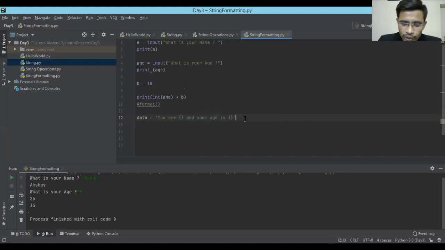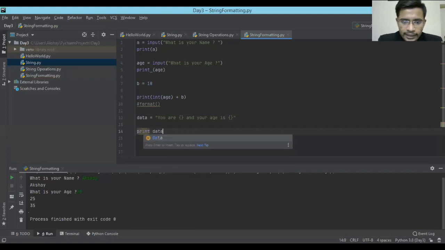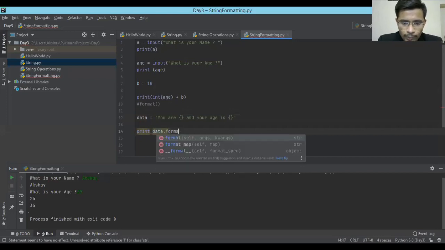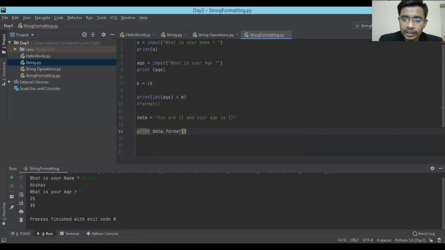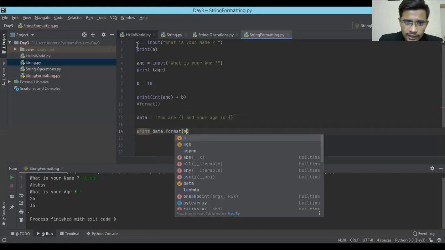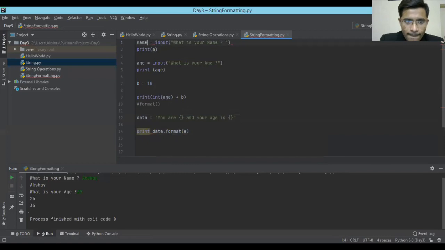So, if I wanted to combine the name and age, what I'm going to do is print data.format, and in the format function I'm going to pass two values. The first one is the name that came into the variable a. Let's give it a proper name, or a will work, no issues. I guess you are familiar with my first favorite letter, that is a. So the first one is a and the second one will be age.